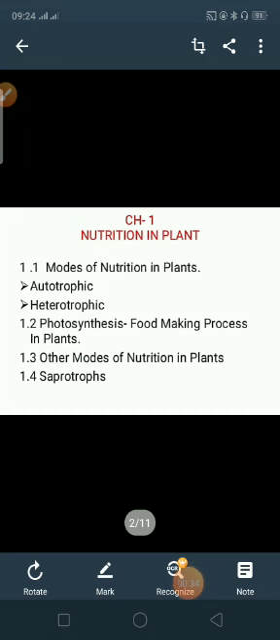So, today we are going to start with chapter 1, that is nutrition in plant. In this chapter, we will cover modes of nutrition in plant, that is autotrophic, heterotrophic. Then food making process in plant and other mode of nutrition in plant.